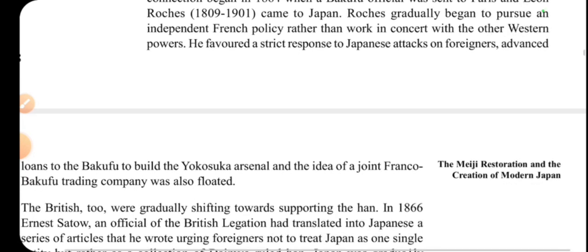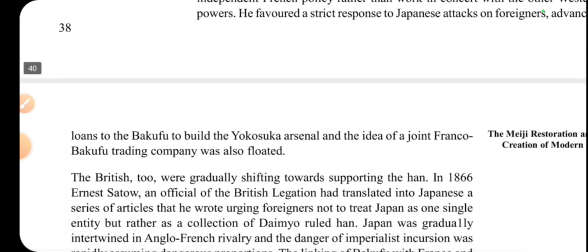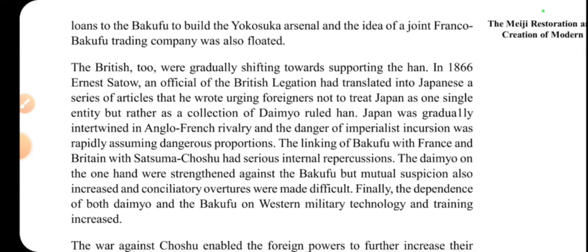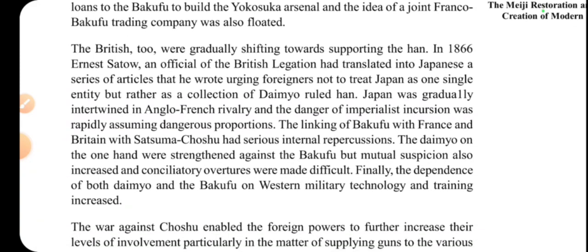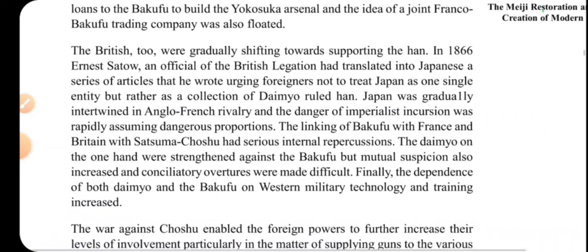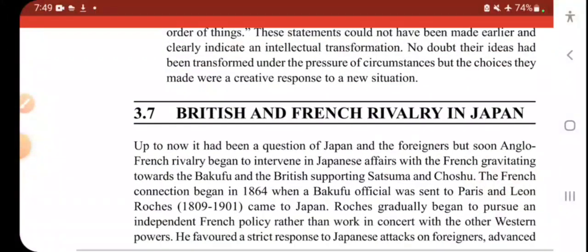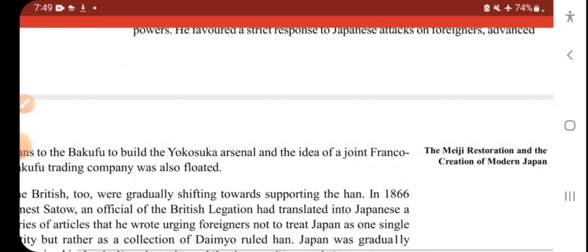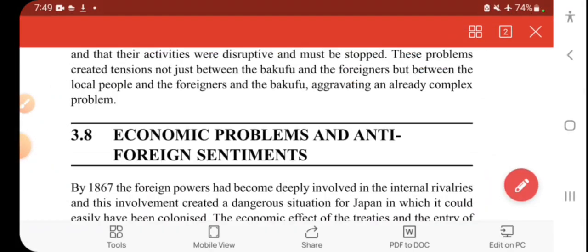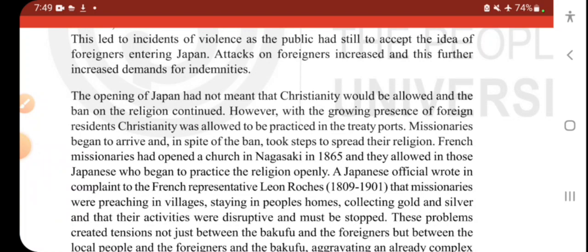He favored a strict policy towards Japanese attacks on foreigners, advanced loans to the Bakufu to build the Yokosuka arsenal, and the idea of a joint Franco-Bakufu trading company was also floated. So, as you can see, there was a change in approach. There was an Anglo-French rivalry, which you can also call the British-French rivalry in Japan. It was taken from pages 38 and 39. In the answer you have to mention this. The main French representative was Leon Roches.